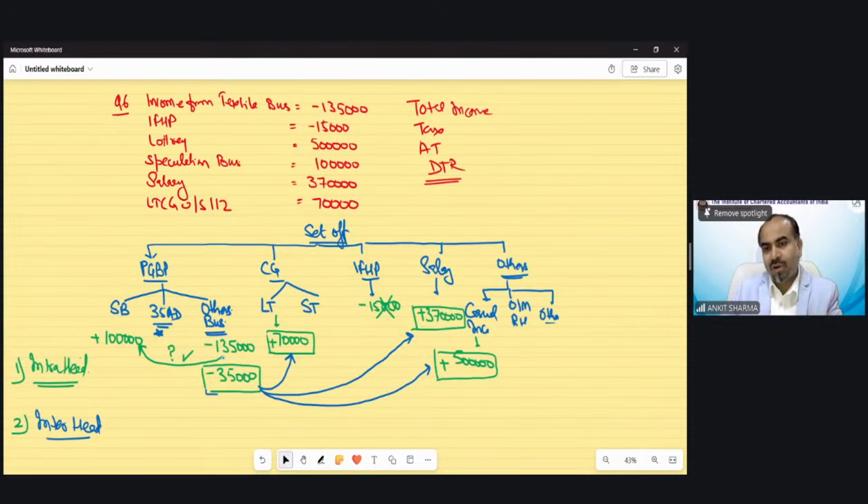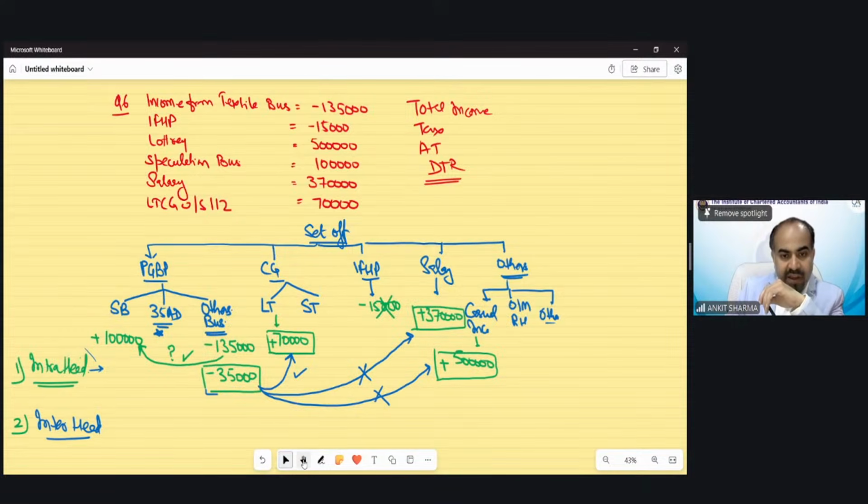You can use this horizontal format for the final working also. This is not just a diagram. We are just solving it horizontally instead of vertically. This is proper. You have to follow this proper inter-head set off, and you have to mention the note regarding it. Like I have just set off, you have to write that other business losses can be set off from speculative business. Business losses cannot be set off from the salary head. Business losses cannot be set off from casual income, but yes, business losses can be set off from capital gain.